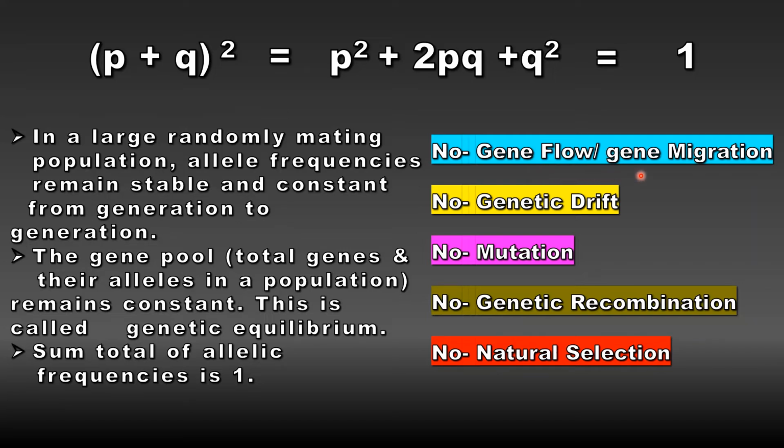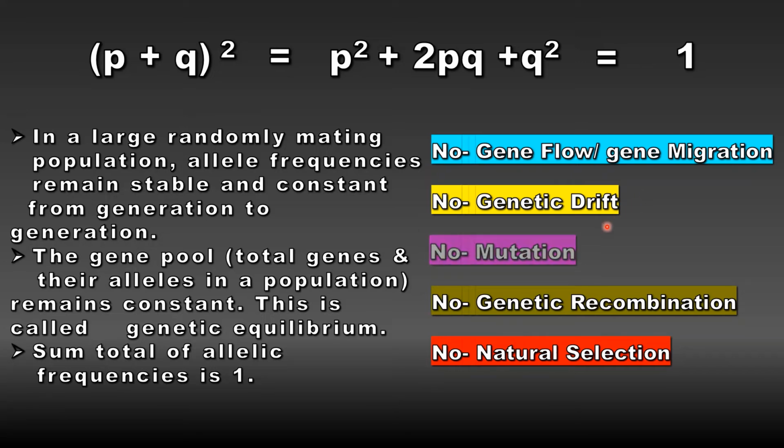Now emigration is when people are going away from the population, whereas immigration is when people are coming into the population. Now second aspect is genetic drift. It talks about sudden changes in allelic frequencies by chance alone. Now it occurs by either bottleneck effect or founder's effect.